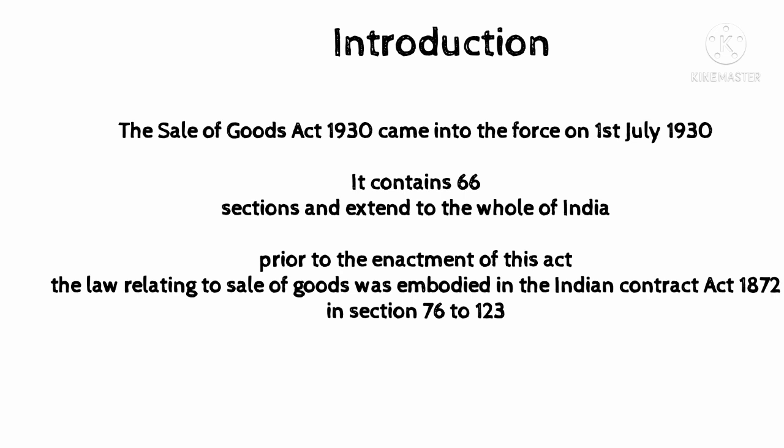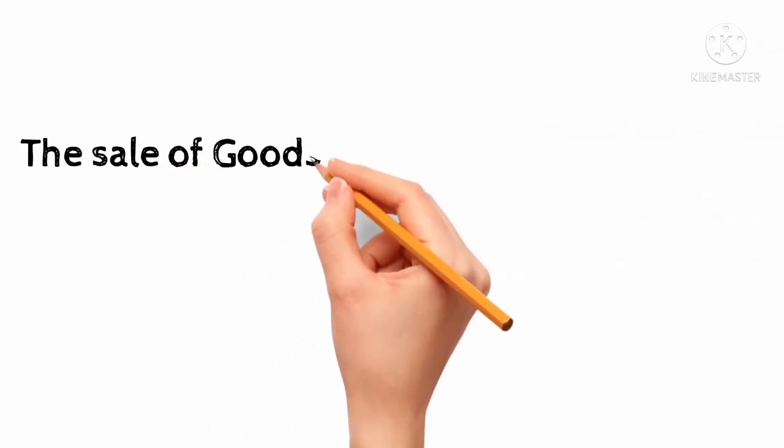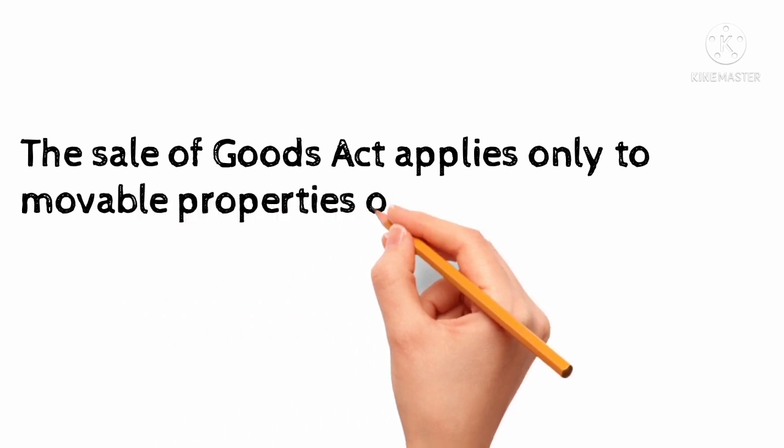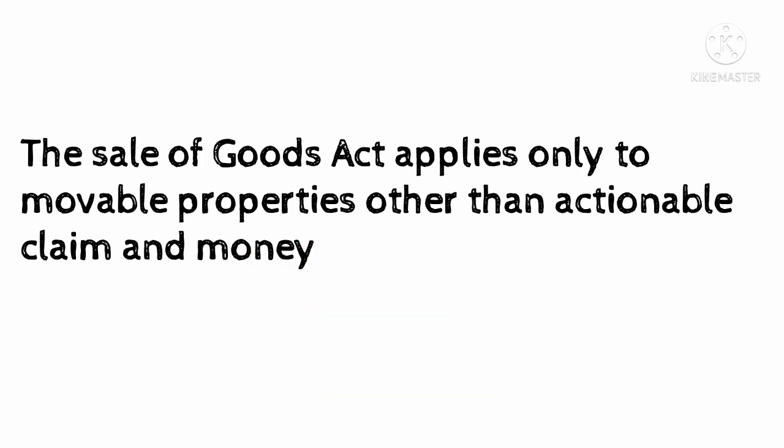There are two types of property, immobile property and movable property. Immobile property means the property which we cannot move from one place to another, for example land, building, etc. And movable property means the property which we can move from one place to another. So the Sale of Goods Act applies only to movable properties other than actionable claim and money. Actionable claim means the debt which can be enforced only by an action or filing a case.